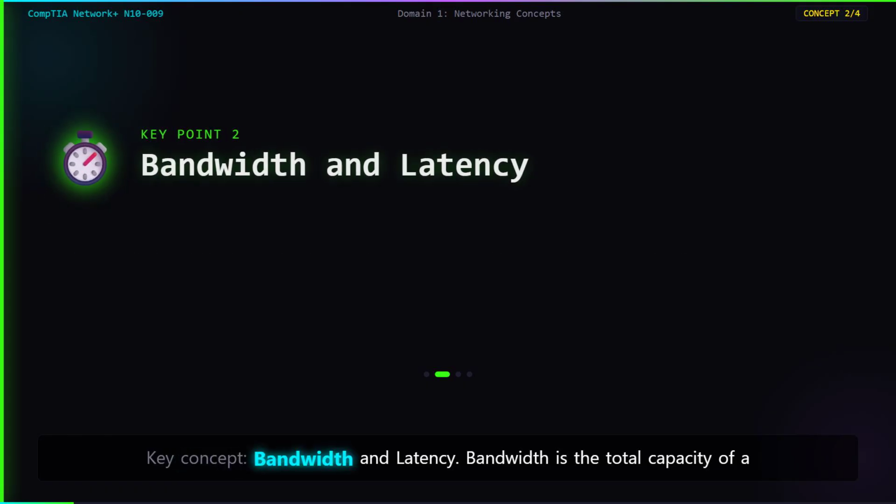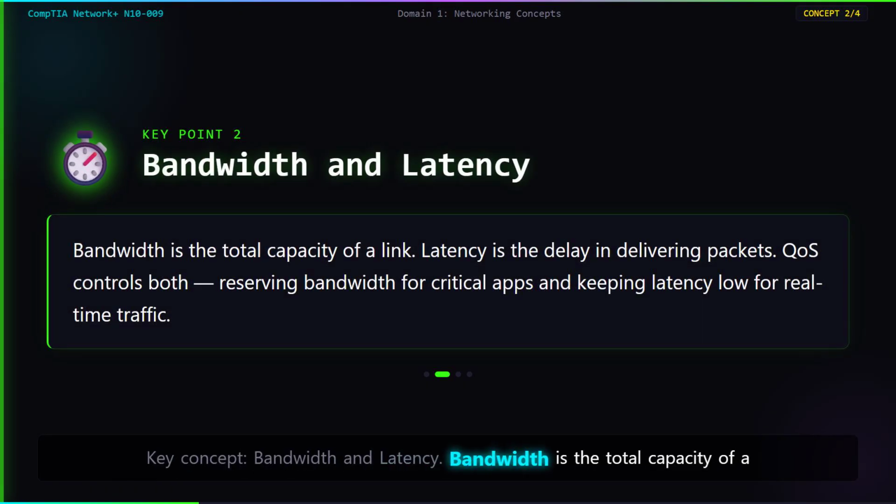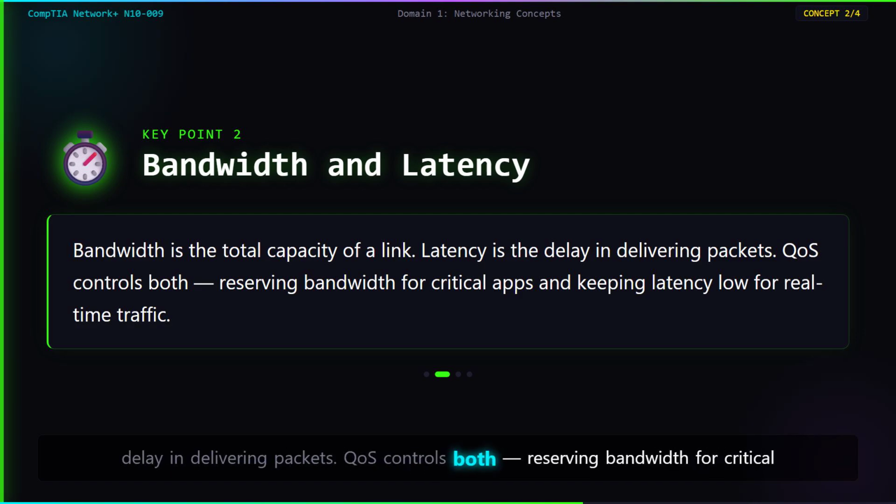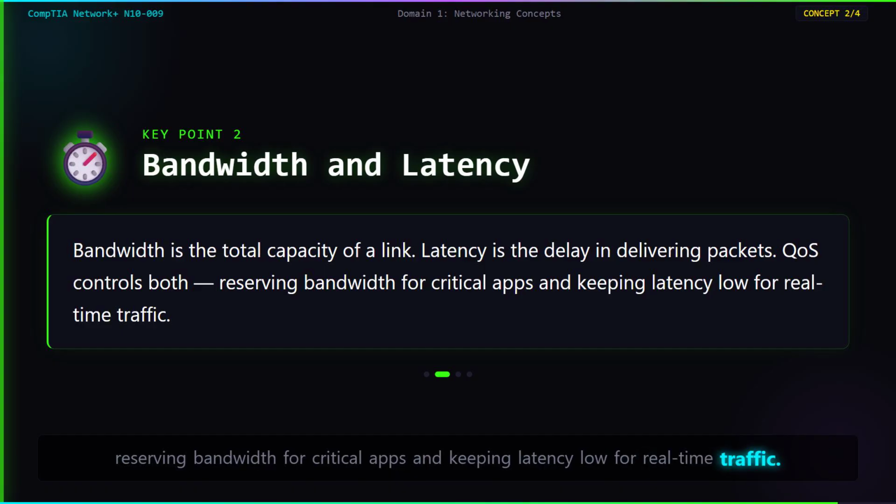Key concept: bandwidth and latency. Bandwidth is the total capacity of a link. Latency is the delay in delivering packets. QoS controls both, reserving bandwidth for critical apps and keeping latency low for real-time traffic.